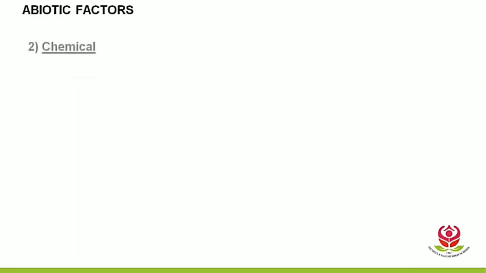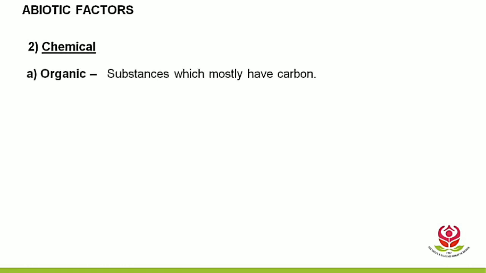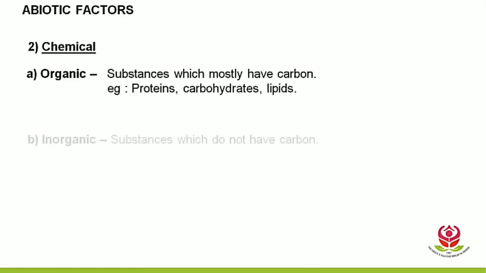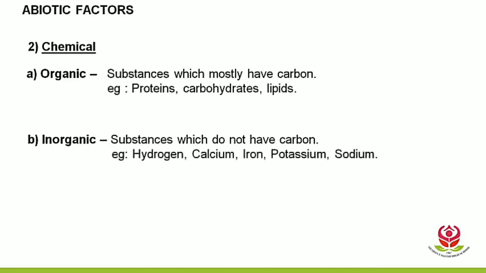The second type, chemical factors, which are nothing but chemical substances. These are of two subtypes. First, organic, which means the substances which have carbon in them. Examples, we have proteins, carbohydrates, lipids. Lipids means oils and fats. And the second subtype is inorganic, which means the substances which do not have carbon. Example, we have hydrogen, calcium, iron, potassium, sodium.